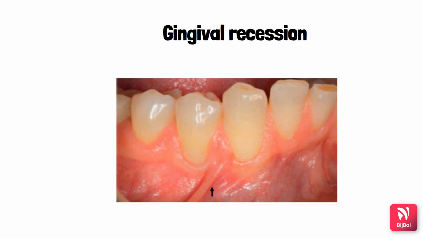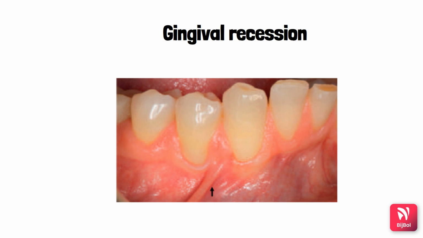So the gingival position is migrated apically when compared to its original position. Here in this picture you can notice that the canine and the first premolar are exhibiting the gingival recession, and not only gingival recession, they are also having minimal keratinized tissue.